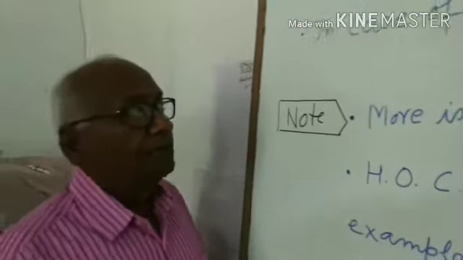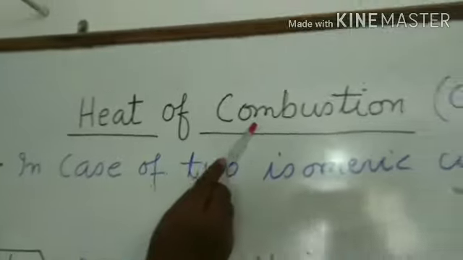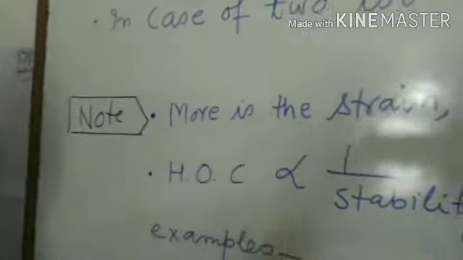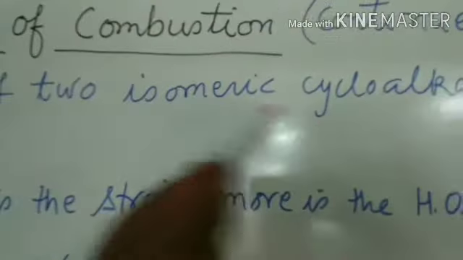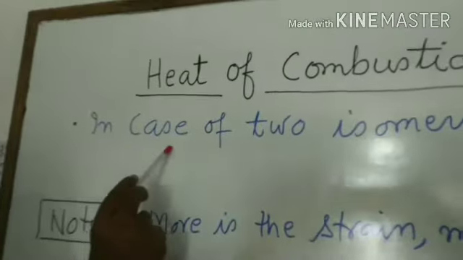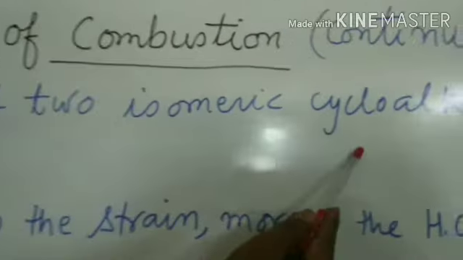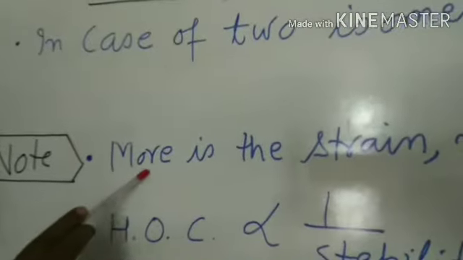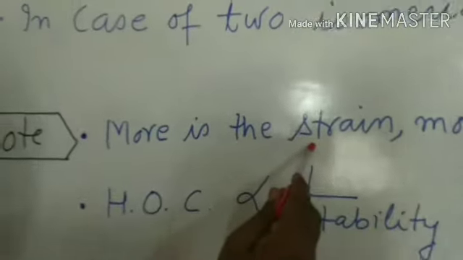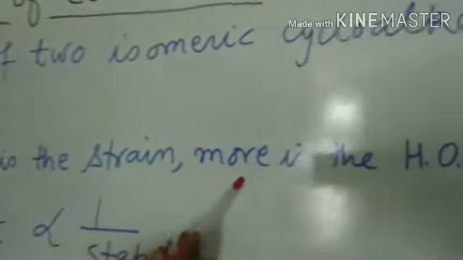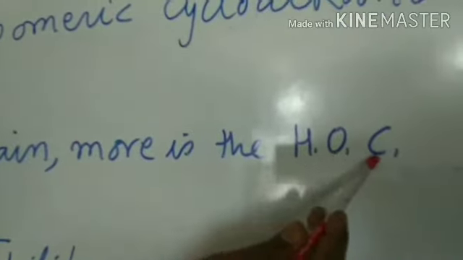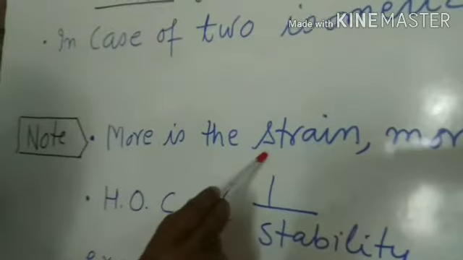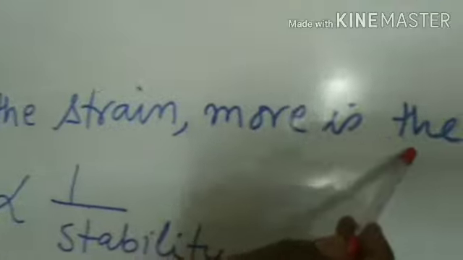I am going to continue heat of combustion. Today I take the examples of isomeric cycloalkanes. In case of the two isomeric cycloalkanes, 2 points are very important. Number one, more is the strain in the molecule, more is the heat of combustion. Again, more is the strain in the molecule, more is the heat of combustion.